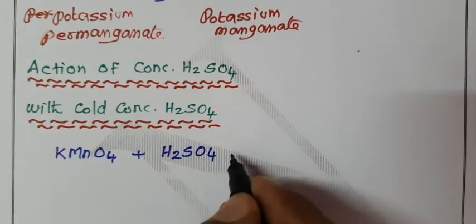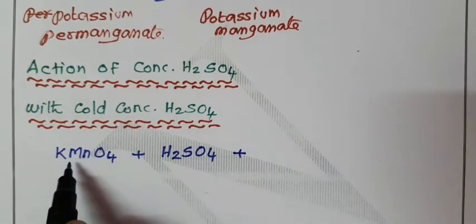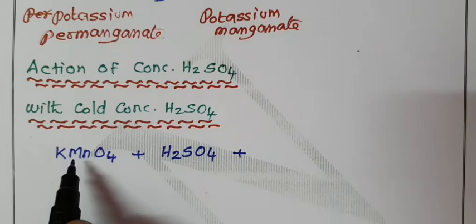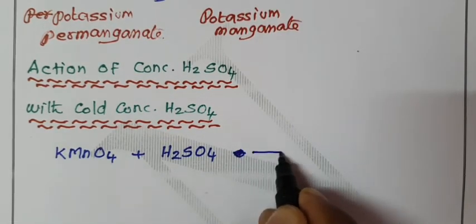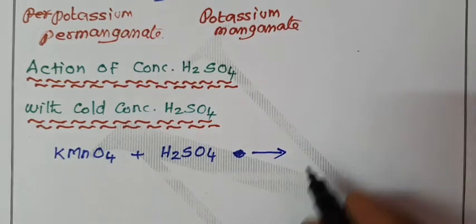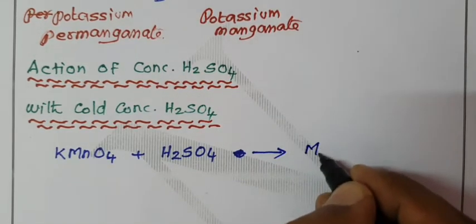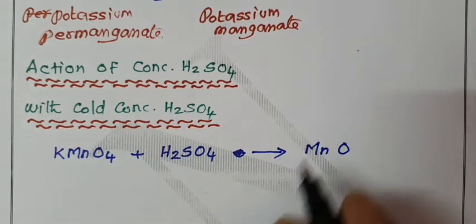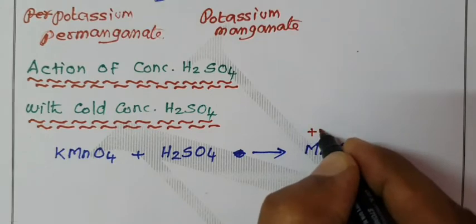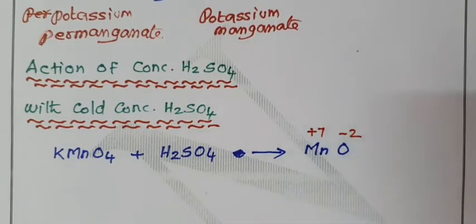What happens? Manganese is in +7 oxidation state. It gives manganese heptoxide, in which manganese oxidation state is +7, oxygen is -2.